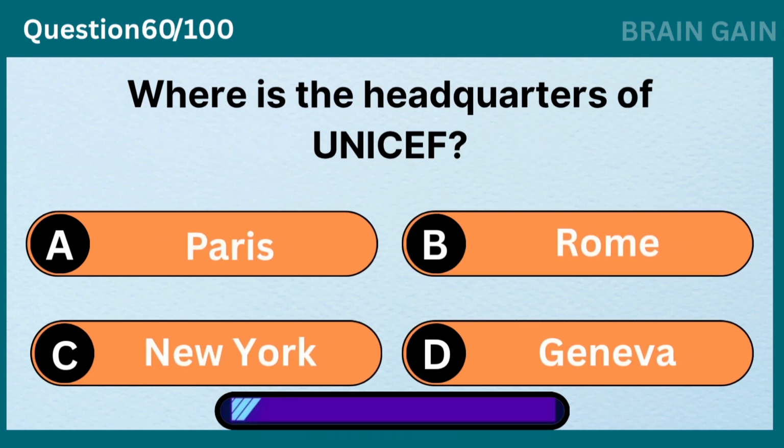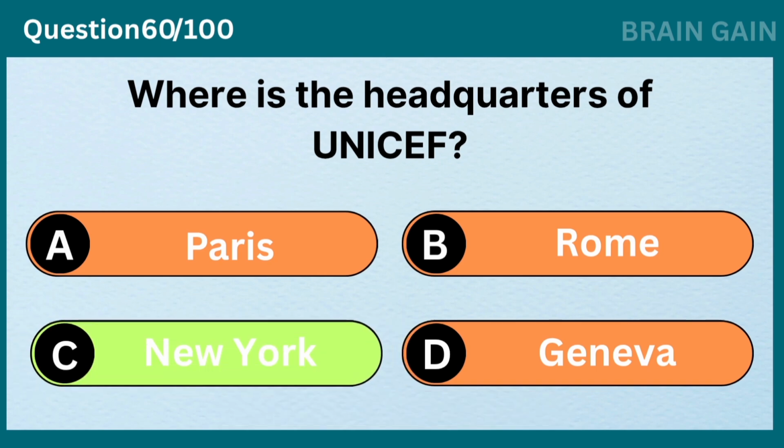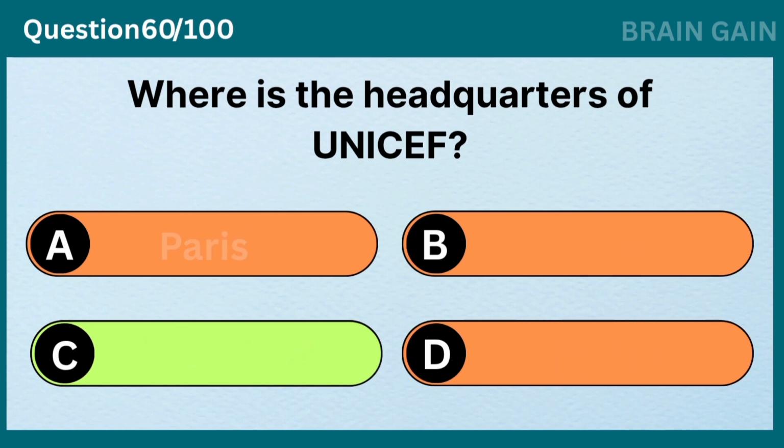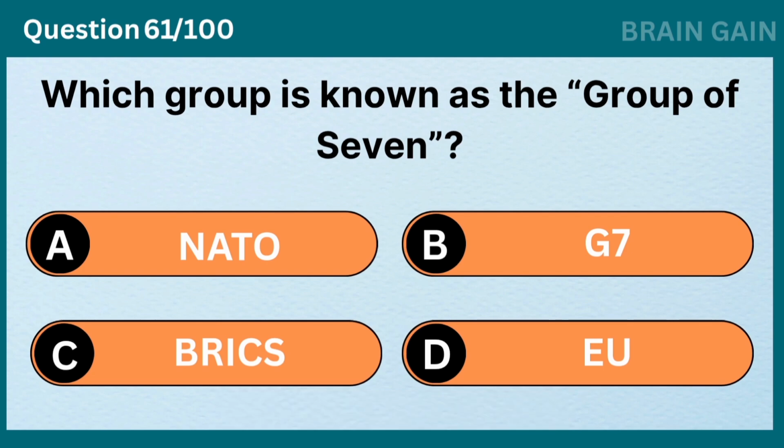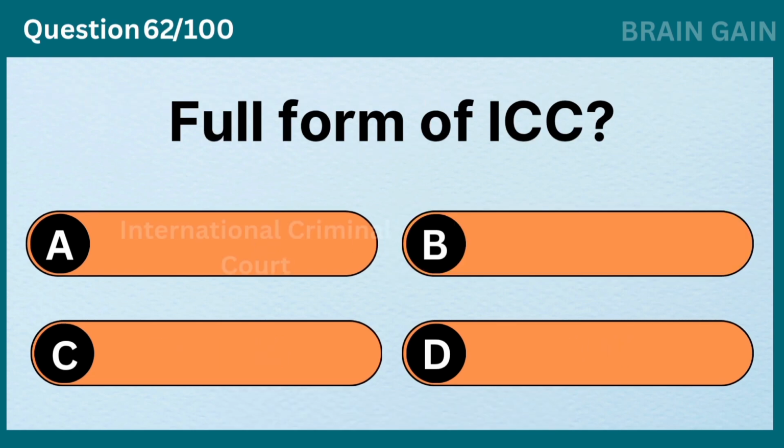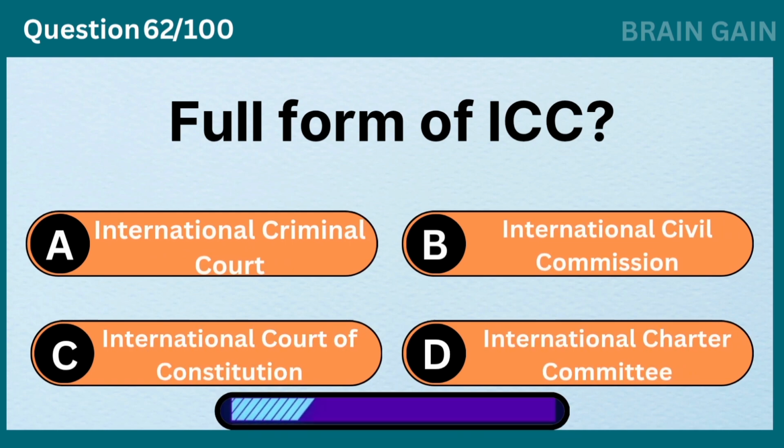Where is the headquarters of UNICEF? New York. Which group is known as the Group of Seven? G7. Full form of ICC?